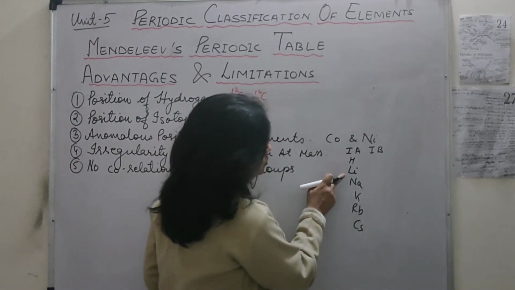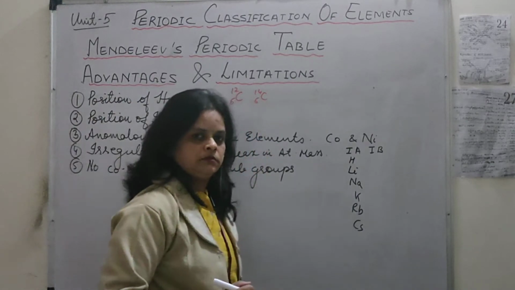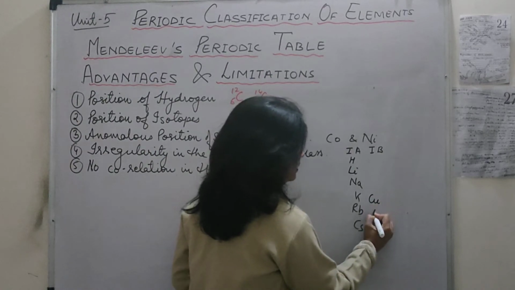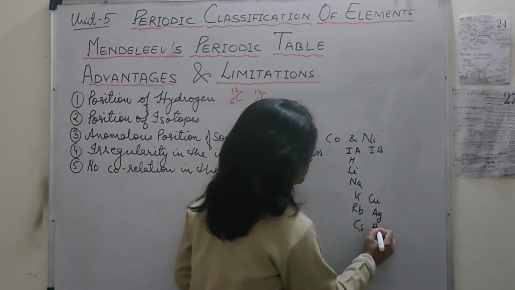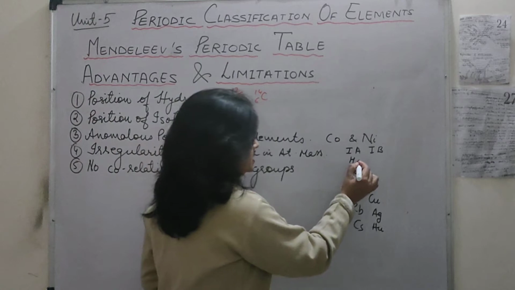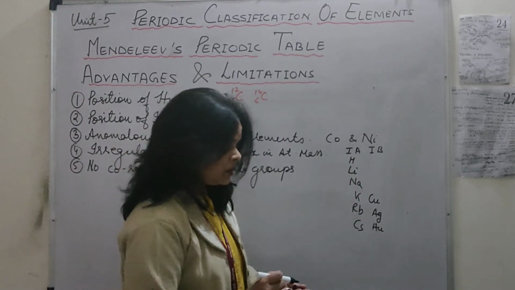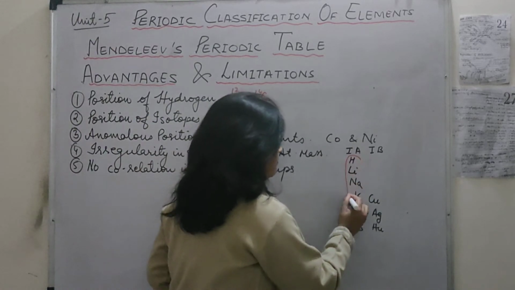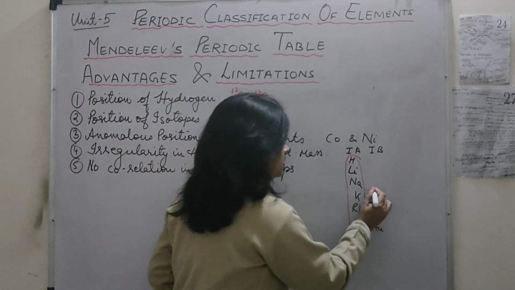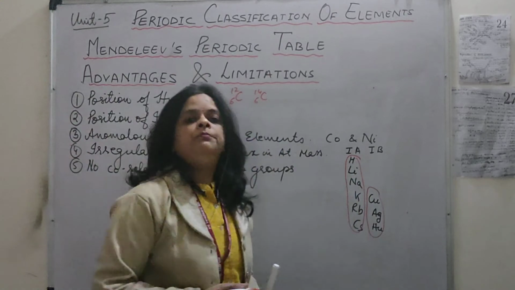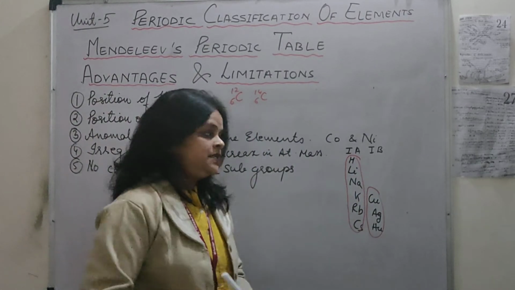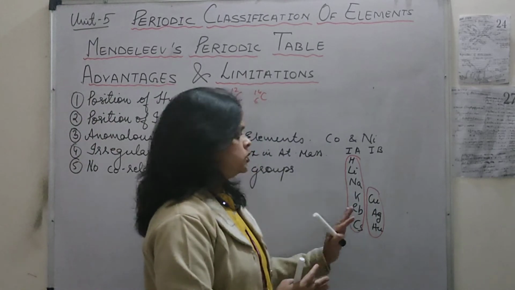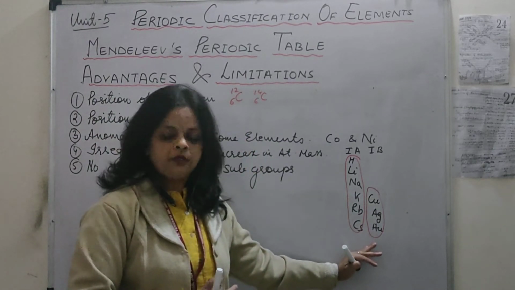There were 6 periods, 1, 2, 3, 4, 5 and 6. And in the first B group we had copper, Ag and Au. Now the first A group elements had no similarity with these first B elements, but still they were placed close to each other. So this was one of his drawbacks.